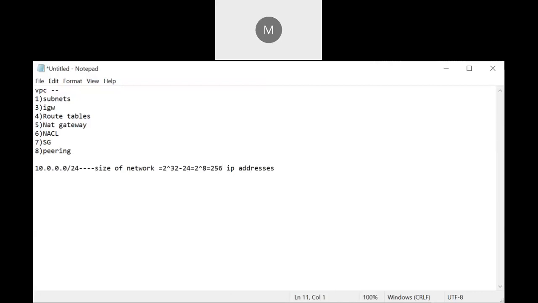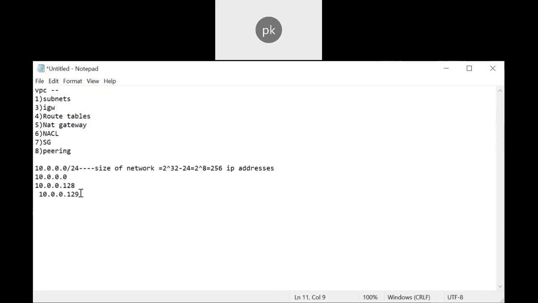Out of the 256, I want to make two subnets. Again, I want to divide it into smaller networks. 256 means 128 and 128. The first starts from 10.0.0.0 to 128.